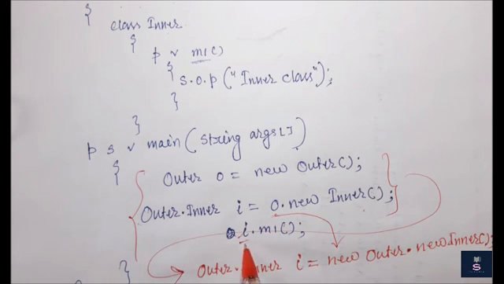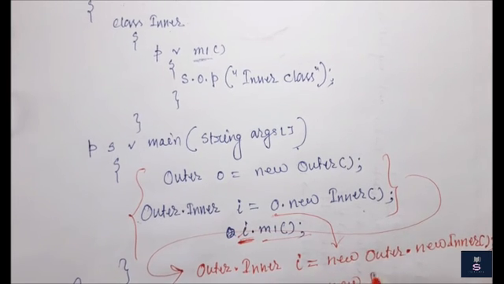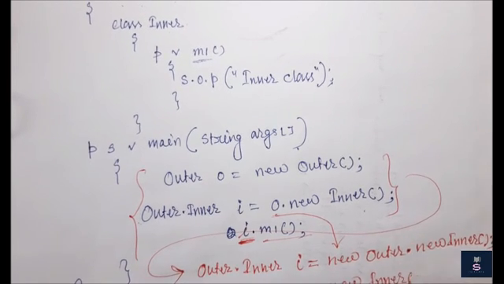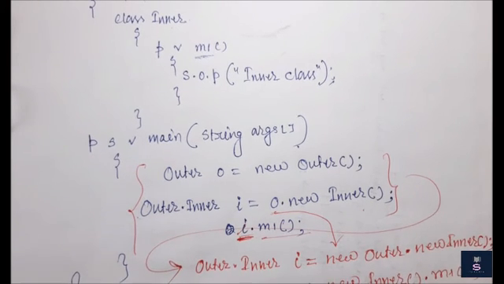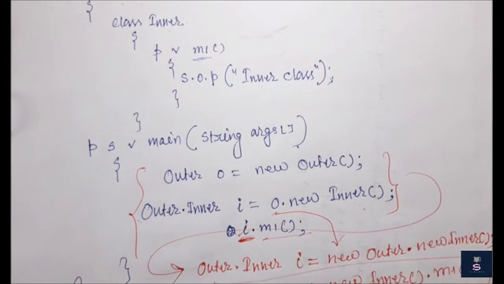Whenever we want to call it, I have to create the object or reference variable of my inner class. Then we use the dot operator, then we call the M1 method. So, if I want to make it a single line, how can we access it? We can write like this: new Outer().new Inner(). So, a new object is created, dot, we can write, instead of M1, we can write M1. So, in this way, within a single line we can access it, replacing these three lines.